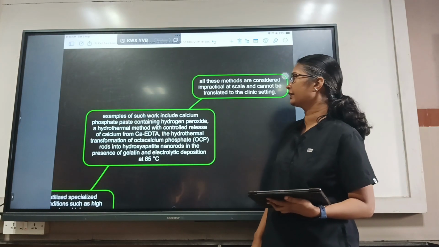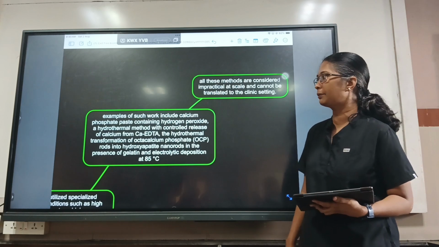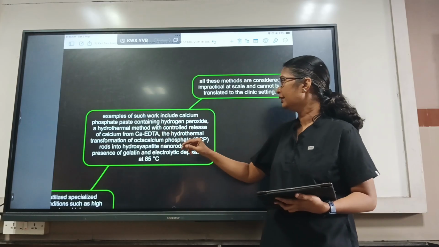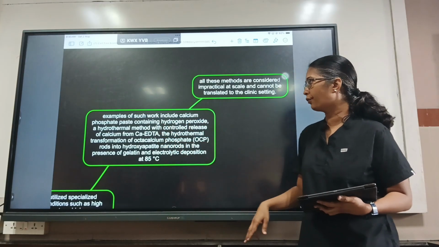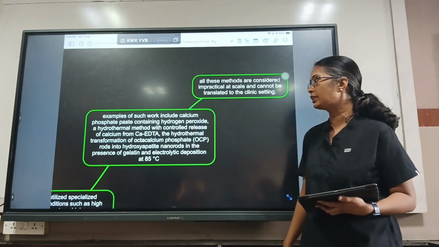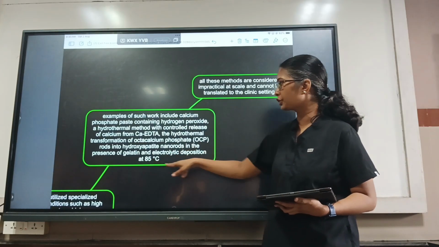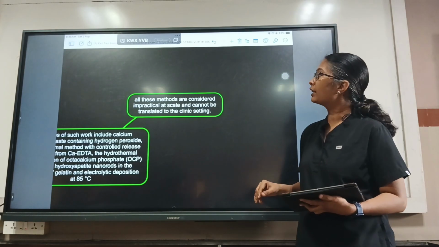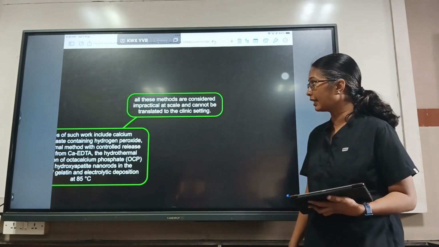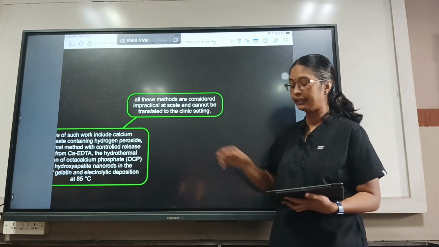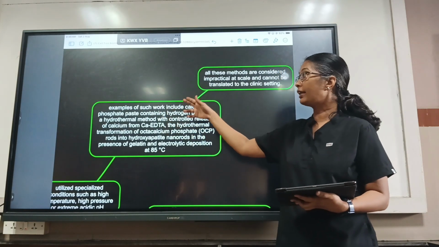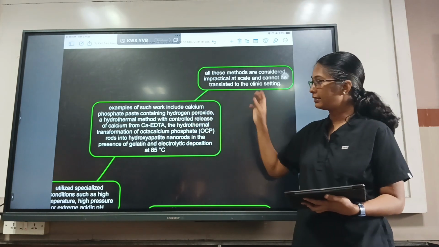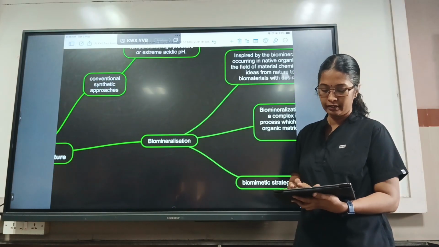So examples of such work include calcium phosphate paste containing hydrogen peroxide, or a hydrothermal method with controlled release of calcium from calcium EDTA, the hydrothermal transformation of octacalcium phosphate rods into hydroxyapatite nanorods in the presence of gelatin, and electrolytic deposition at 85 degrees C. So these many steps have to be followed in the conventional method, and all these methods are considered impractical at scale and cannot be translated in the clinical setting. So in the clinical setting, we cannot have any control on each and every step here, so that the enamel which is formed is of good quality. So clinical translation is very difficult in conventional synthetic approaches.